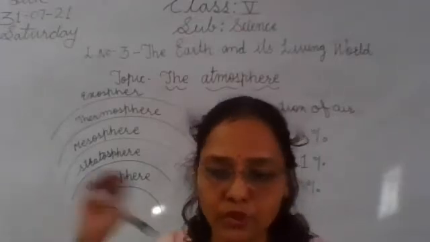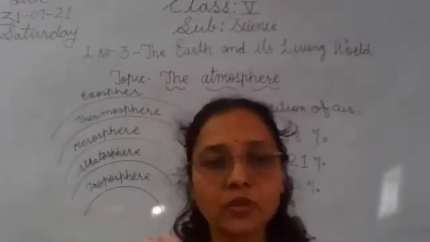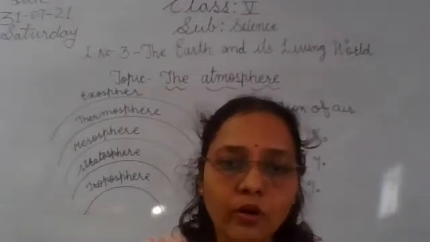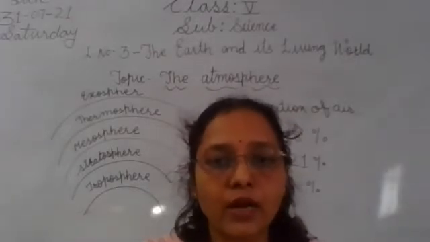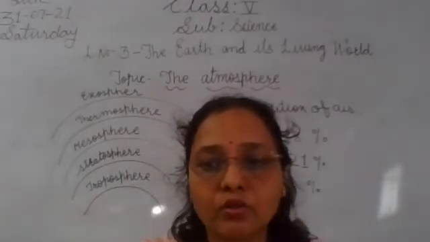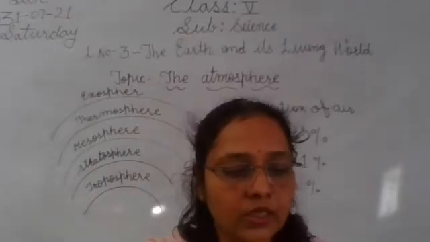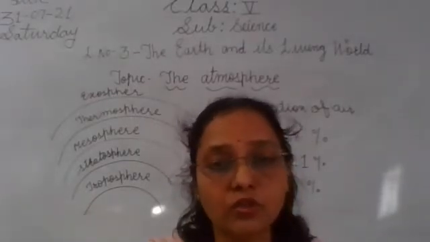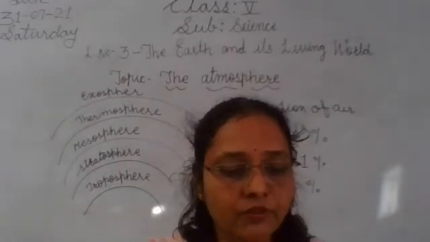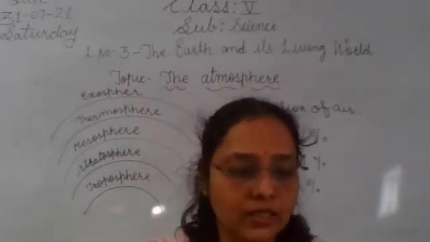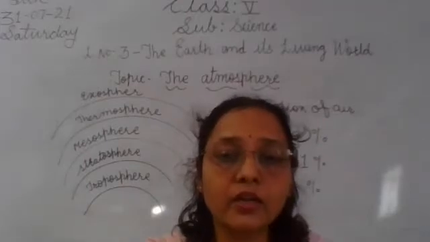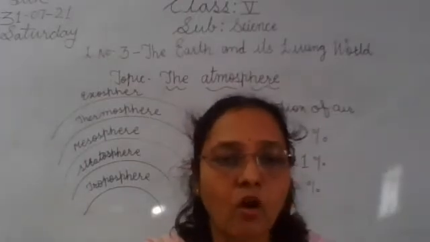Weather change hota hai troposphere mein. Most of the oxygen is present in the troposphere. The surface of the earth gets heated due to the heat it receives from the sun, hence the air nearest the surface is the hottest.